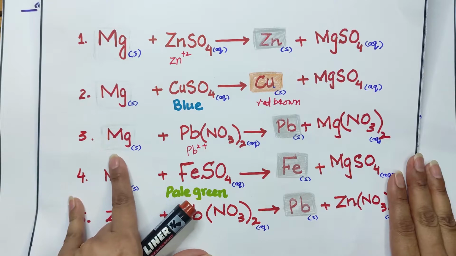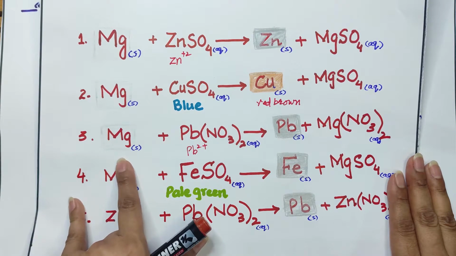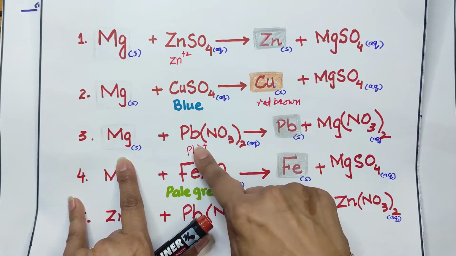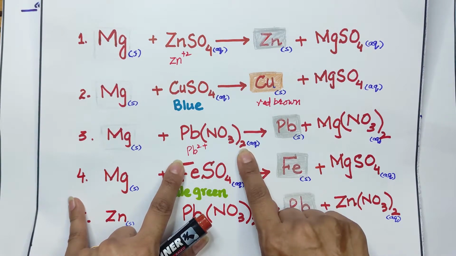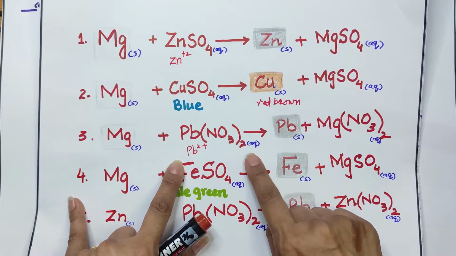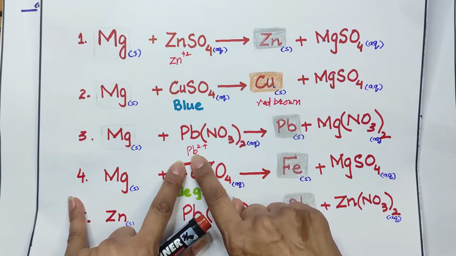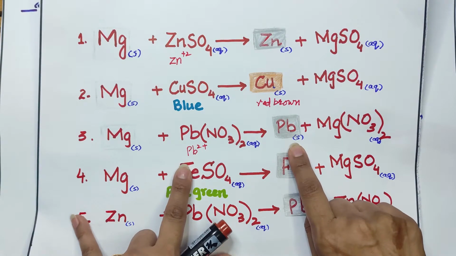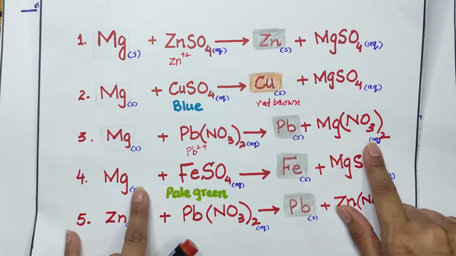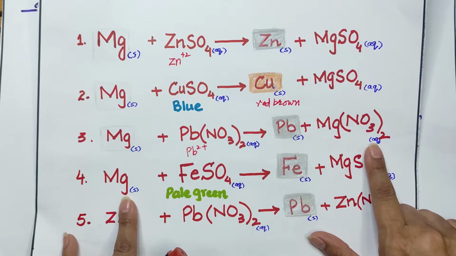Yes, definitely they will react, because magnesium is higher up in the reactivity series. It can displace the lead ion from its aqueous solution. Always remember, in aqueous solution, metal ions are present which will be displaced by the metal. It will form a metal solid and a colorless salt solution will form, that is magnesium nitrate.